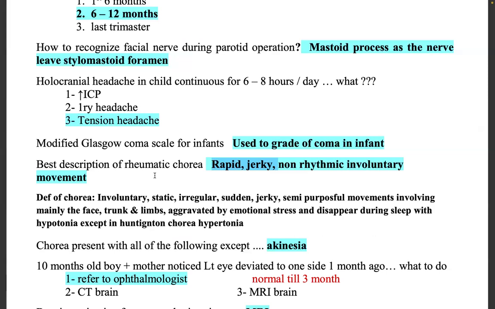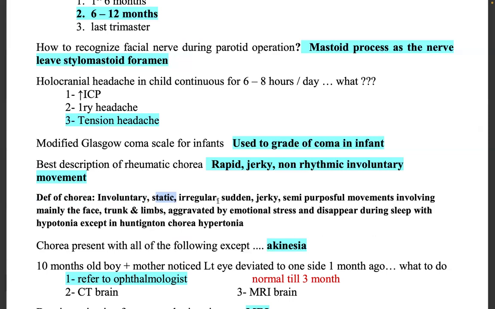Chorea. Next, see here, you should know what is the definition of chorea. Definitely, chorea is an involuntary movement. I don't know why he's telling static, I don't know, we will check it.